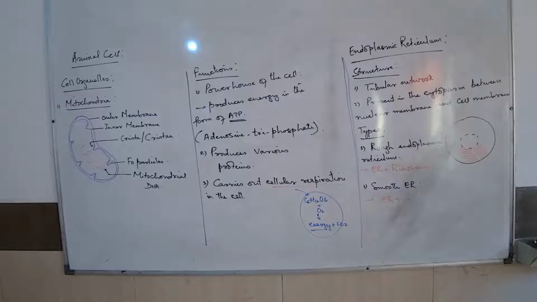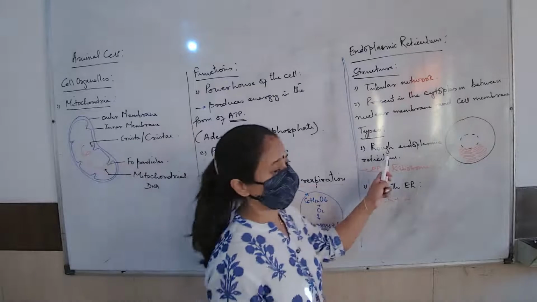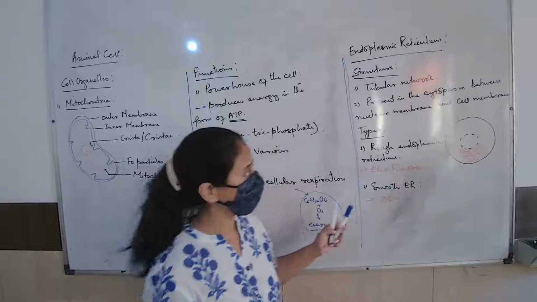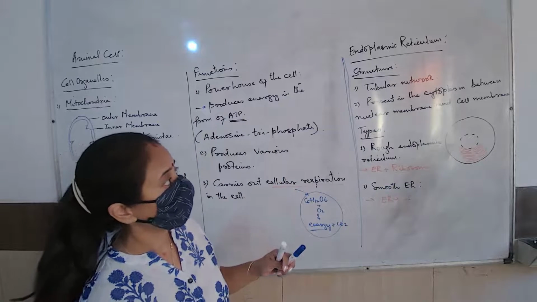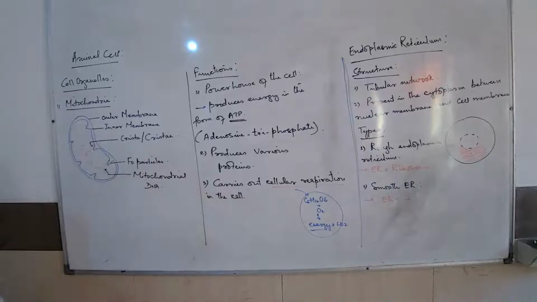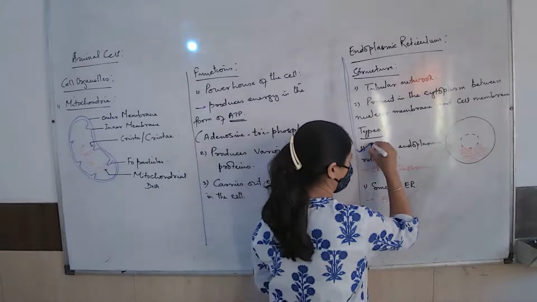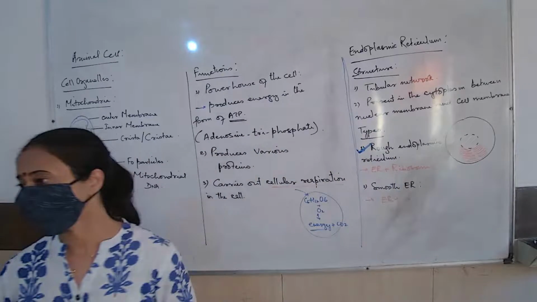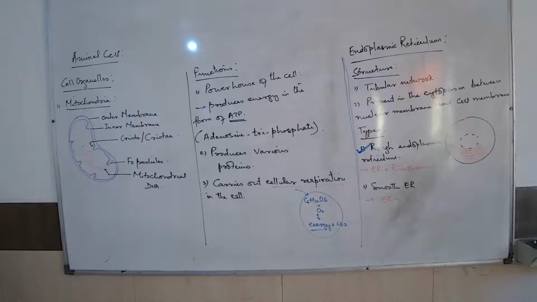Now, when we are talking about the types of endoplasmic reticulum, what are the types we said just now? There are two types. One is rough. Tubular network. Types, what are the types? Rough endoplasmic reticulum and smooth endoplasmic reticulum. This is the first difference that I am talking about. Remember this. So what is the major difference between rough and smooth?